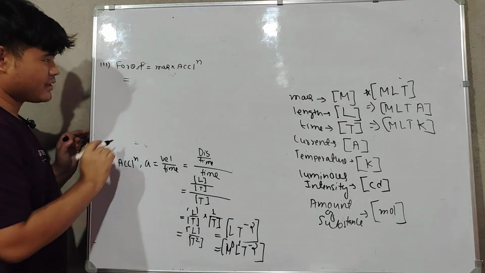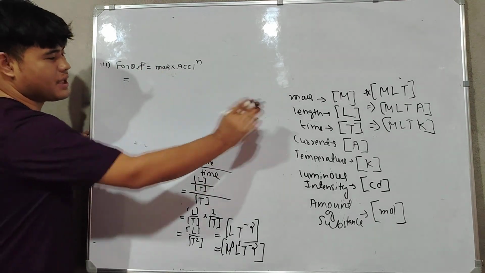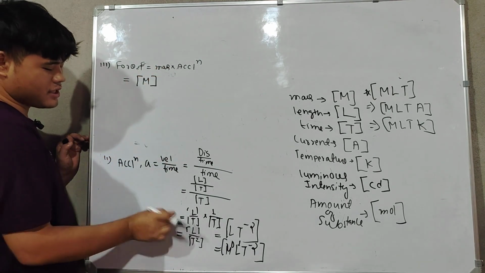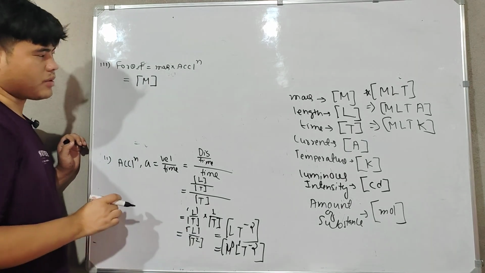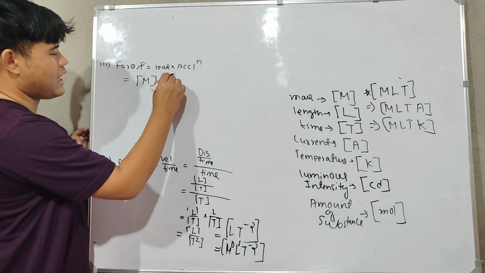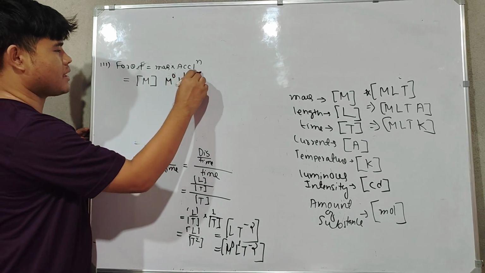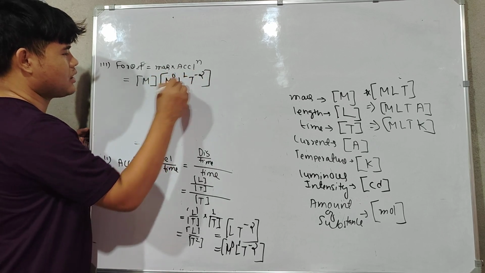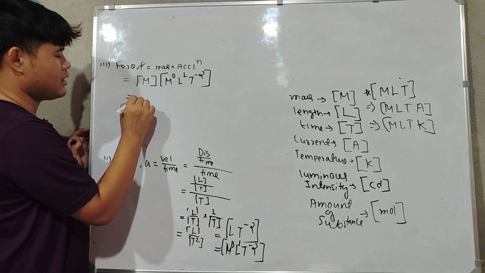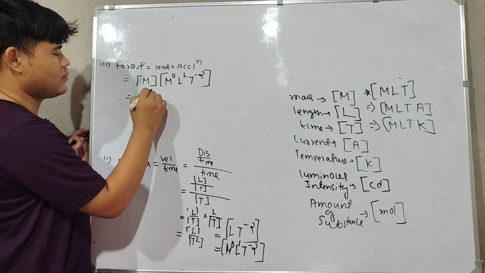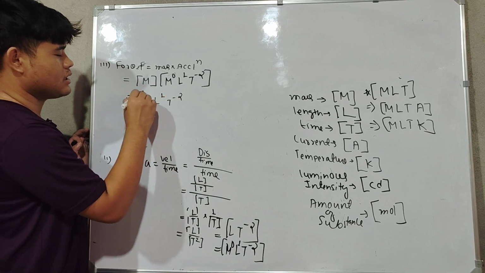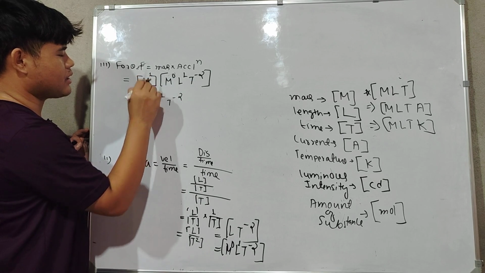So mass is kilogram. Mass can be written as capital letter M. And for acceleration, just now we got M0 L1 T to the power minus 2. Now these powers will add up. So M, 1 plus 0 means it will remain the same. L1 and T to the power minus 2. You can write 1 here.